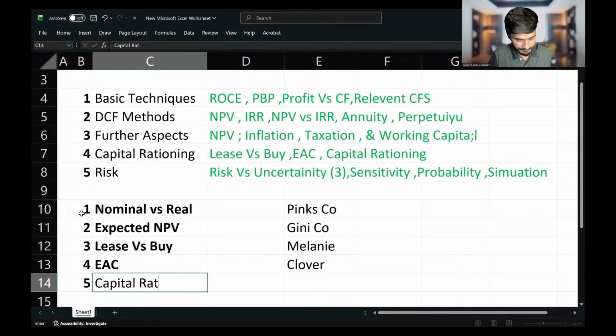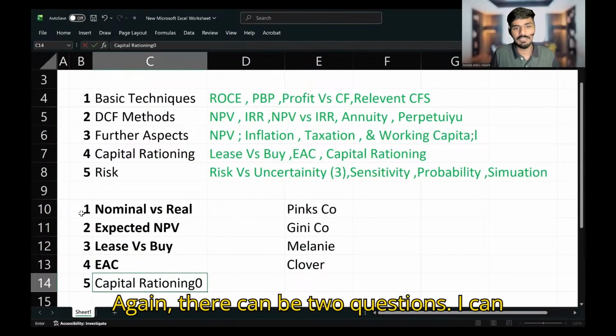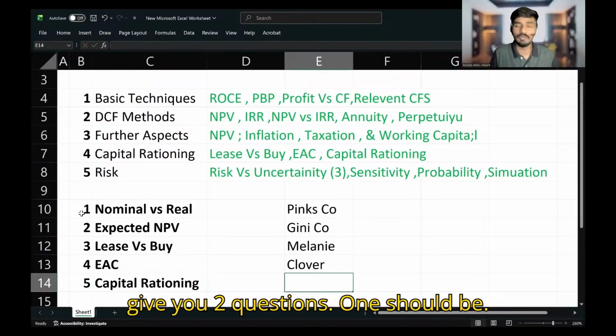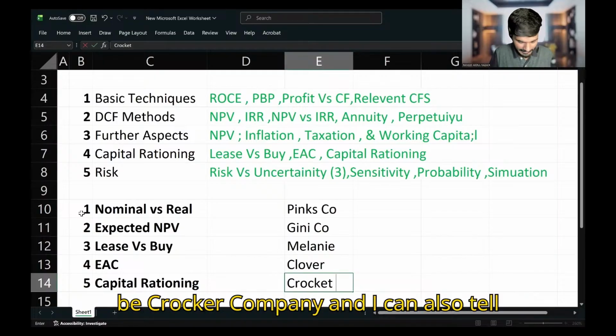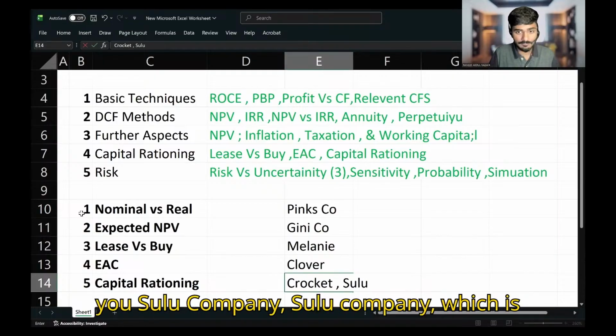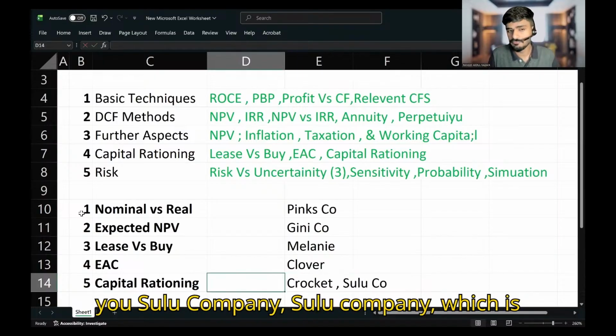Capital rationing. Okay, there can be 2 questions. I can give you 2 questions. One should be Clover, then Crockett company. And I can also tell you Sulu company, which is a latest question from ACCA.